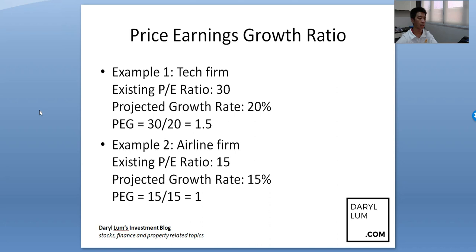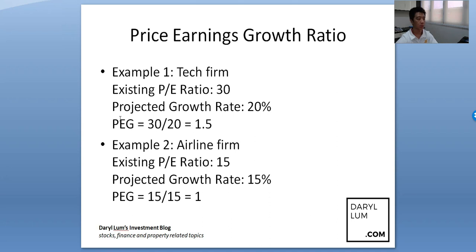Okay, but then you see that they actually projected to grow at 20% per annum, annual growth of 20%. So the PEG is 30 divided by 20, which is 1.5. So example 2 will be an airline firm. The airline firm's existing PE ratio is 15. So price to earnings is 15 times earnings. The price is 15 times earnings. Then the projected growth rate is 15%. So this PEG is 15 divided by 15, which is 1.